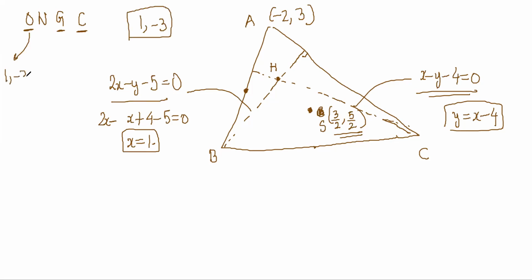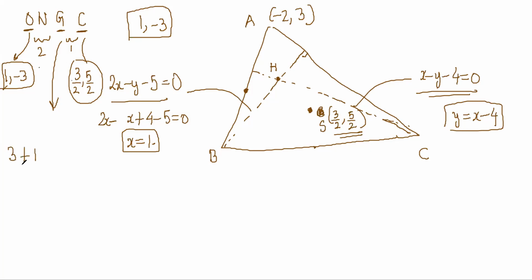And the circumcenter is given, 3 by 2 comma 5 by 2. So we can find the centroid easily. It divides the orthocenter to circumcenter in a 2:1 ratio, right? Everyone remembers this property of triangles. So 2 into 3 plus 1 by 3, and 2 into 5 minus 3 by 3. So this becomes 4 by 3 and 2 by 3. This is my centroid.